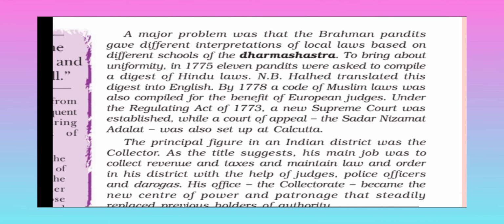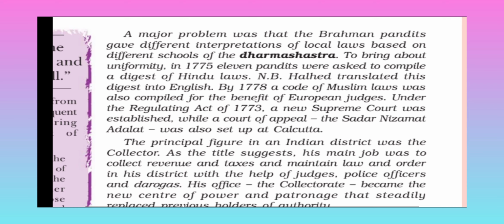A major problem was that Brahmin Pandits gave different interpretations of local laws based on different schools of the Dharmashastra. To bring about uniformity, in 1775, 11 Pandits were asked to compile a digest of Hindu laws. N.B. Halhed translated this digest into English. By 1778, a code of Muslim law was also compiled for the benefit of European judges.